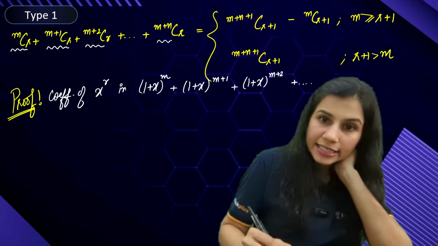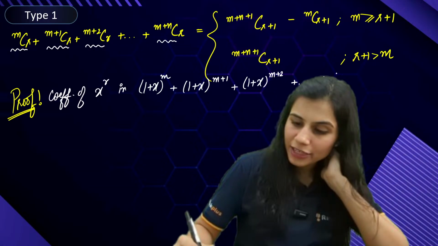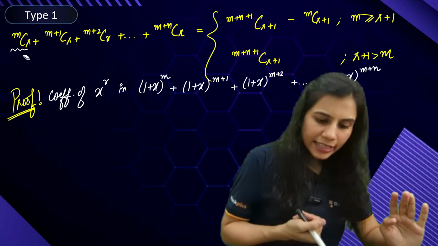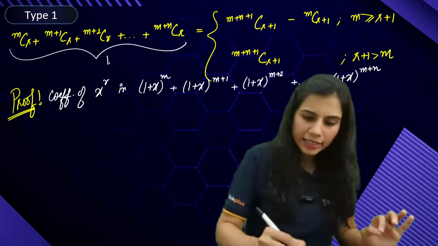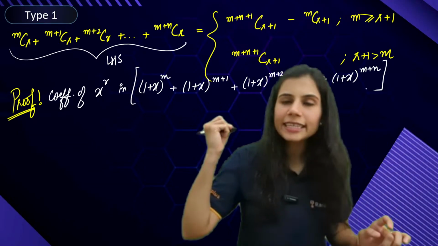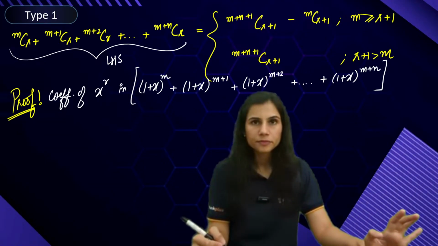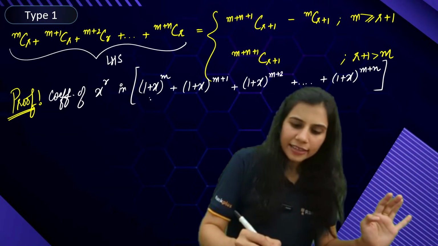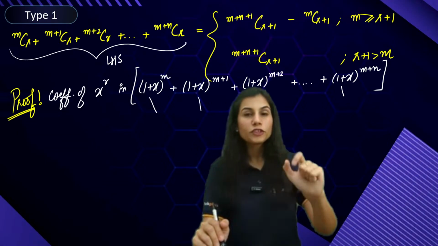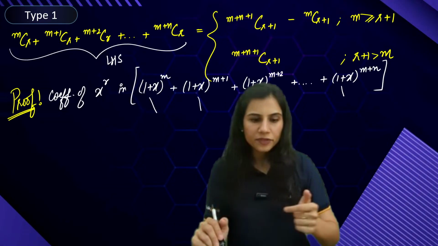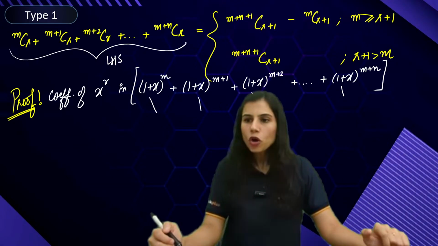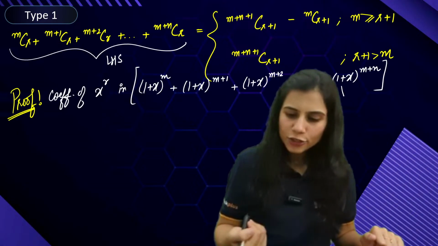The last quantity is the coefficient of x to the power r in the expansion of (1 plus x) to the power m plus n. That means this entire series which is written on the left hand side is nothing but the coefficient of x to the power r in this complete sum of series. Yes or no? Correct? If I write this series, this series, this series, and so on, and from each series I collect the coefficient of x to the power r, eventually I add all of them. What I will end up getting is my left-hand side expression that I have to prove. Yes? Cool? So this makes sense till here.